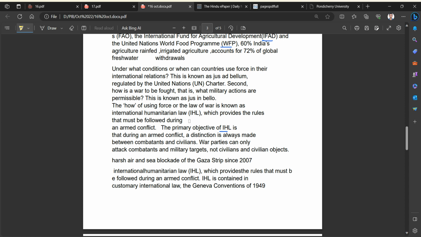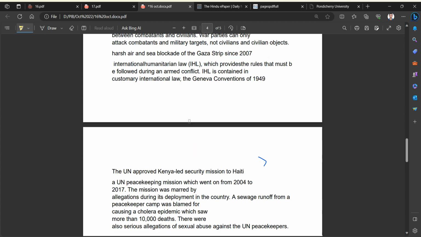We have questions like: what is the purpose of conventions? Why do we need conventions? Why do we need international agencies? Questions like that often come in UPSC. Here, the Geneva Convention of 1949 deals with war-related matters.